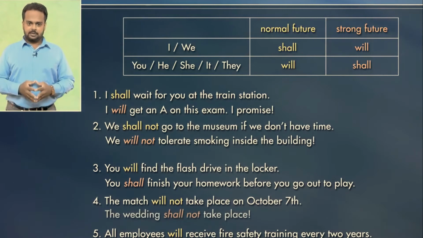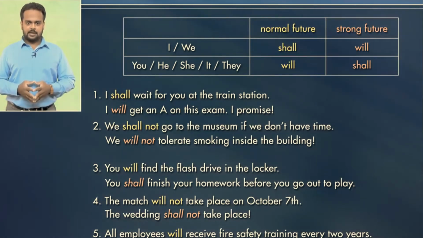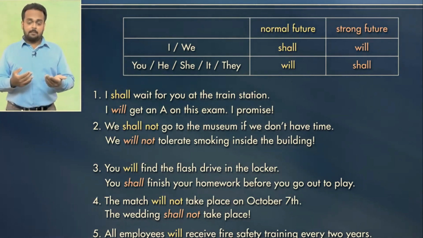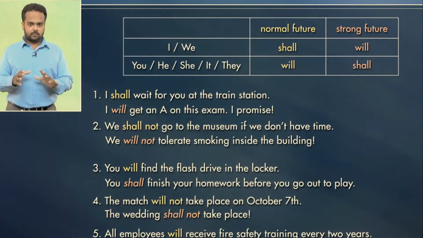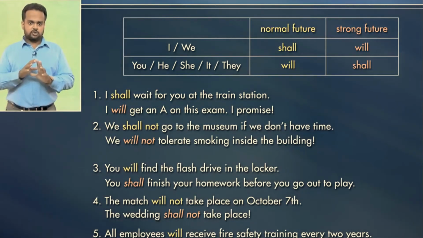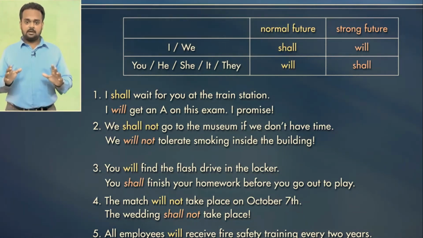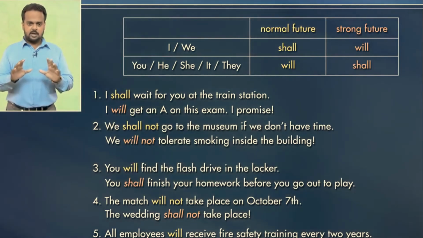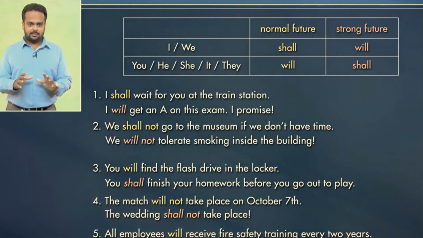The next example is, the wedding shall not take place. Compare this to the previous sentence. The match will not take place on October 7th. Why? Maybe because of weather conditions or other scheduling problems. But the strong future sentence is very different. When I say the wedding shall not take place, I'm saying I won't allow the wedding to take place. I will stop the wedding. Of course, I have no reason to stop anybody's wedding, but you can see how there's a lot of emotion or feeling in this sentence.